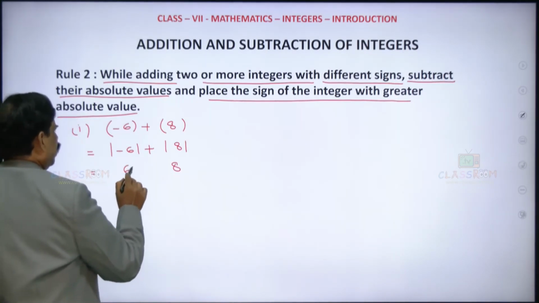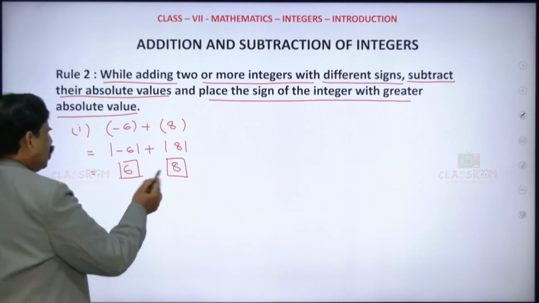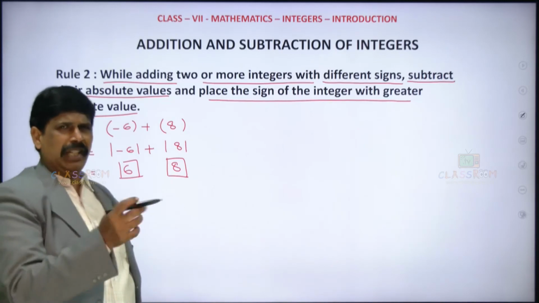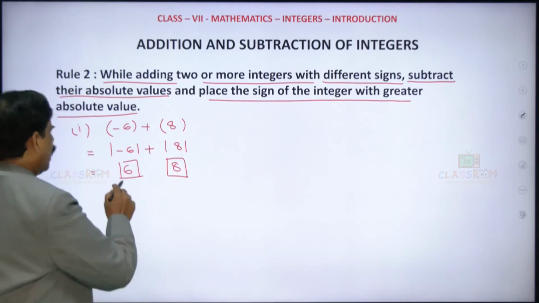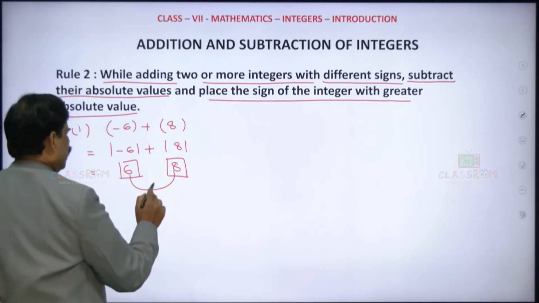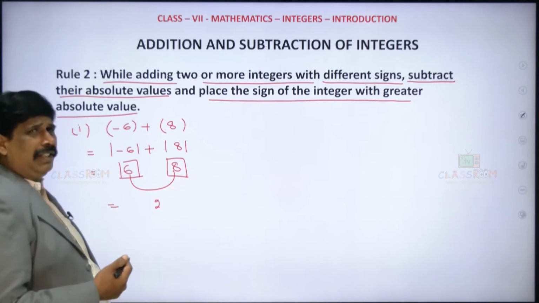Now, among these two, which one is bigger? 8 is bigger. So now you subtract. What is 8 minus 6? It is 2.